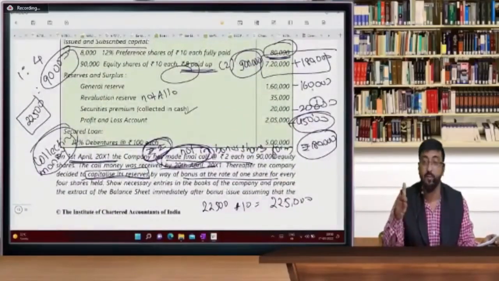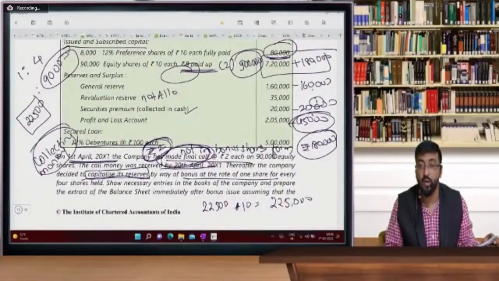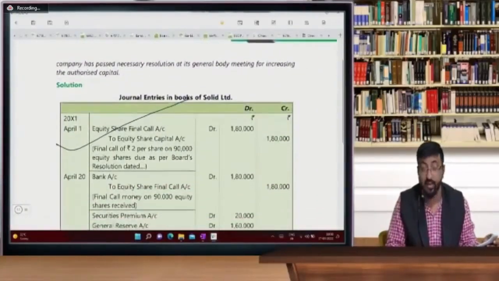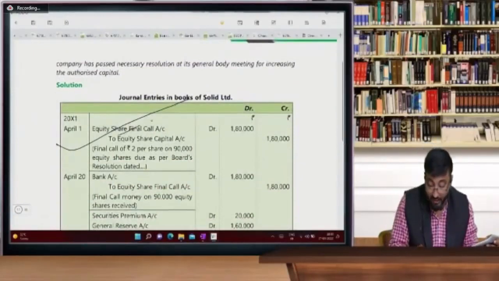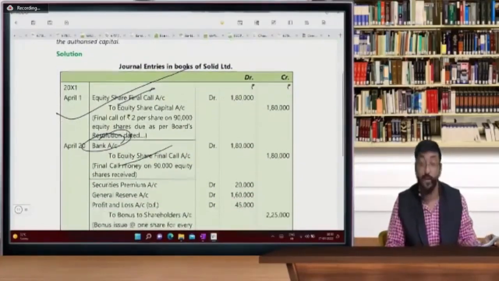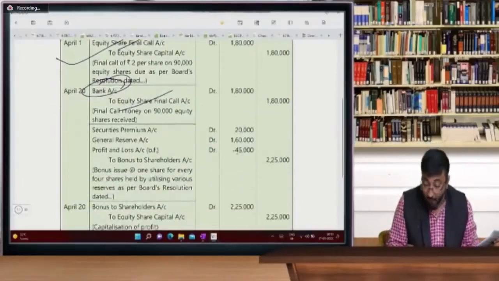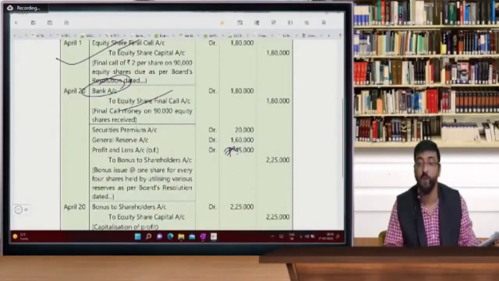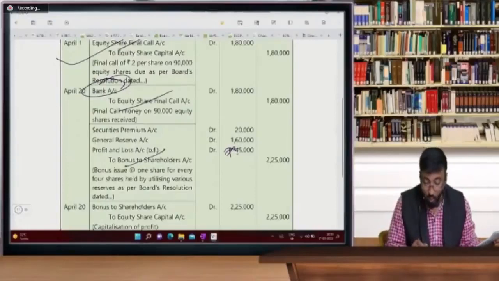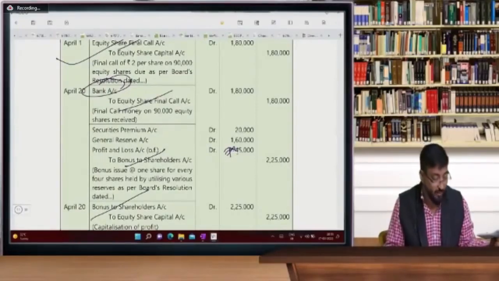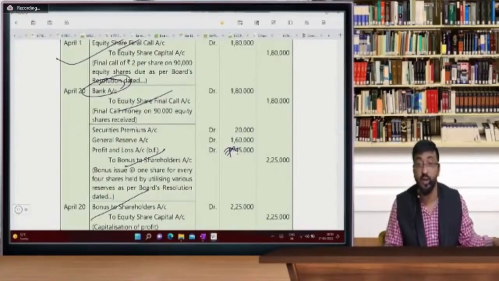So what is the first entry? First entry will be equity share final call account debit to equity share capital. Yes, first entry correct. What is the second entry? Final call we are getting in the form of bank. So bank to final call. Beta, please remember these entries. And see, profit and loss balancing figure, yes, 45,000. So security premium account debit, general reserve account debit, P&L account debit to bonus to equity shareholder account, and bonus to equity shareholder account debit to equity share capital.